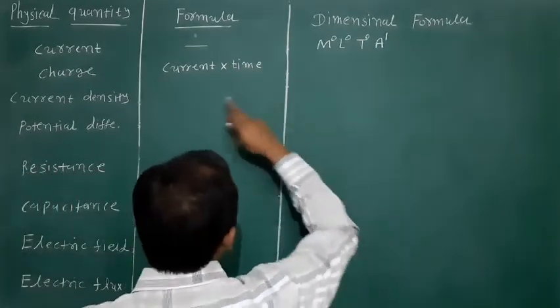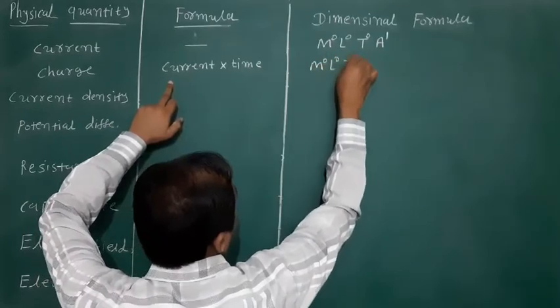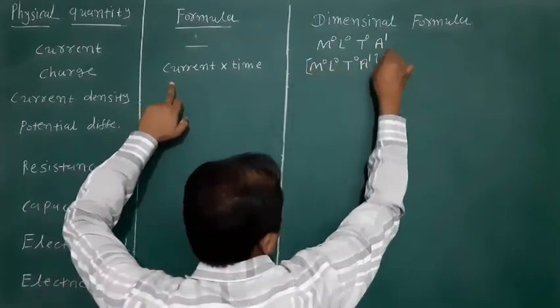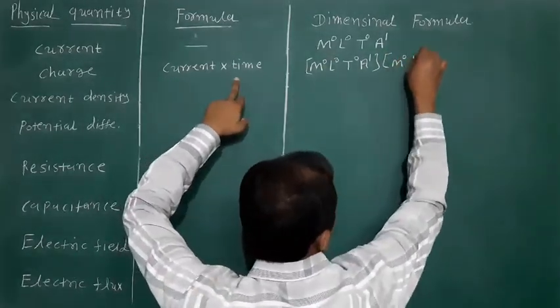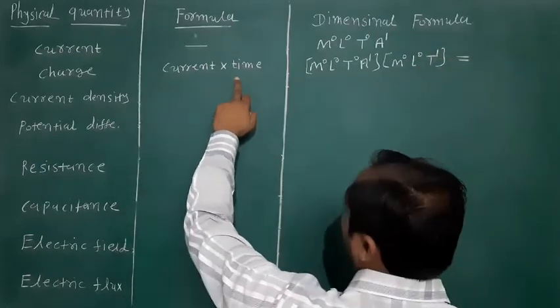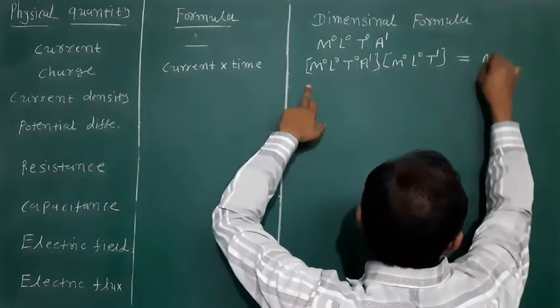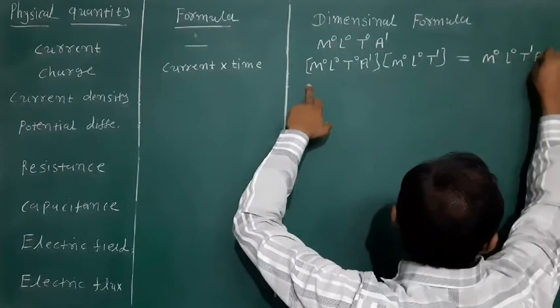So the dimension formula for current is M0, L0, T0, A raised to 1. And the dimension formula for time is M0, L0, T1. So the dimension formula for the charge is M0, L0, T1, A1.